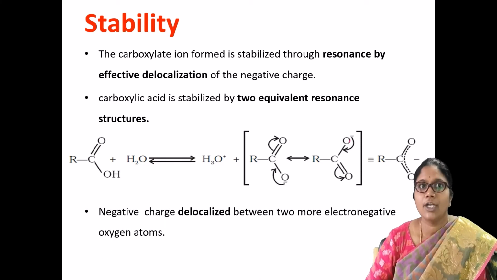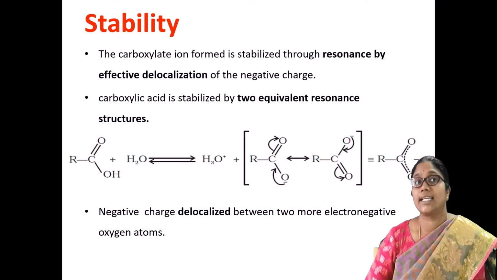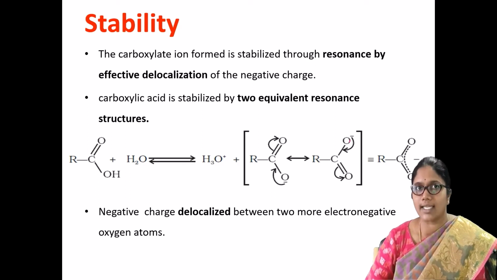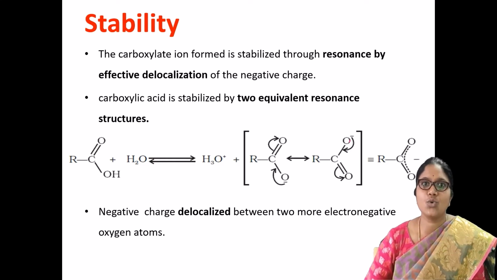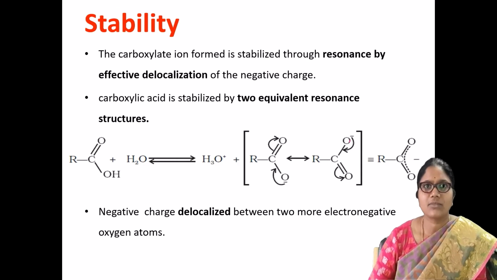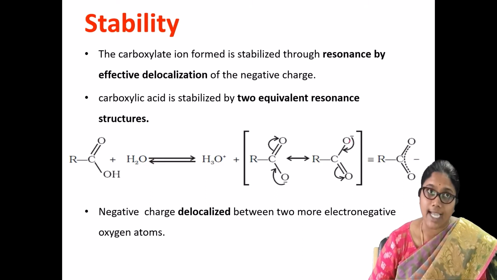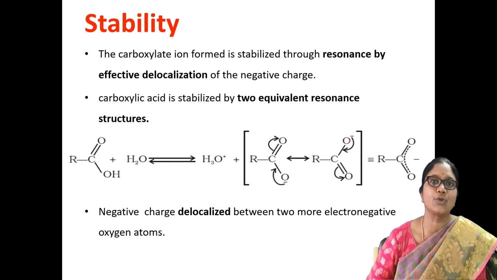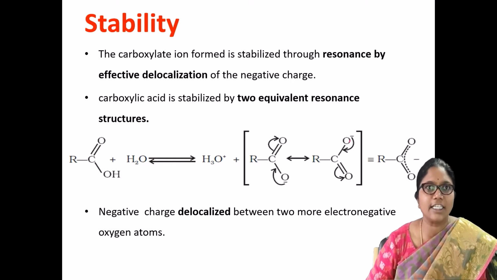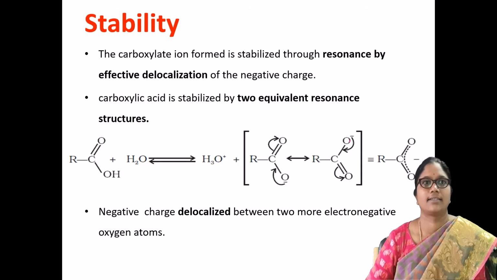So what happened during the formation of the two equivalent resonance structures? The negative charge may be delocalized between the two more electronegative oxygen atoms. So thereby you can observe the resonance structure. There will be stability in the carboxylate anion that may lead to increased acidity of the carboxylic acids.